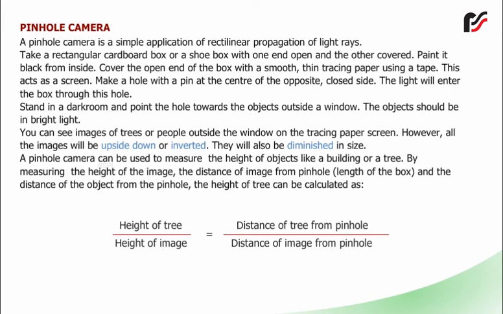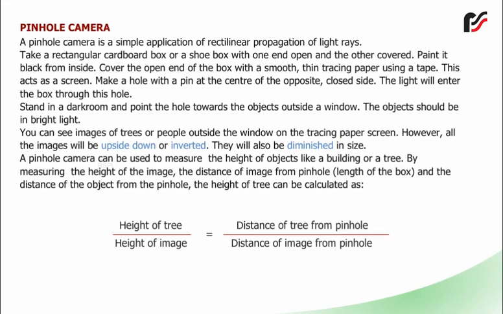The light will enter the box through this hole. Stand in a dark room and point the hole towards the objects outside a window. The objects should be in bright light. You can see images of trees or people outside the window on the tracing paper screen. However, all the images will be upside down or inverted. They will also be diminished in size.